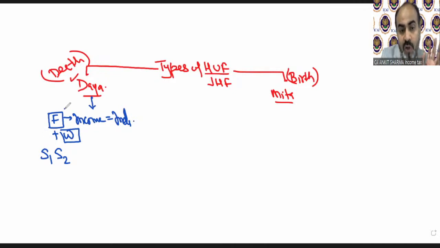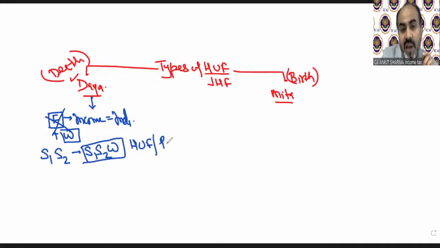The father should expire, then the HUF can be created. Assume Mr. F has died. Now in this case, S1, S2 and W can create a HUF. They have two options: they can create a HUF or they can do the partition.